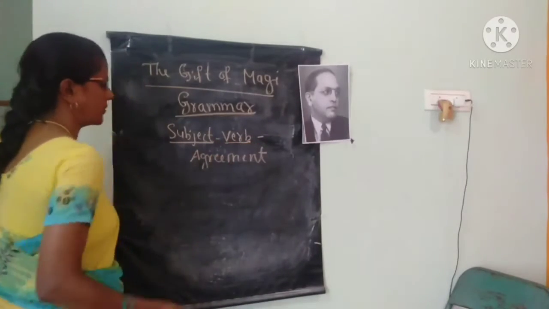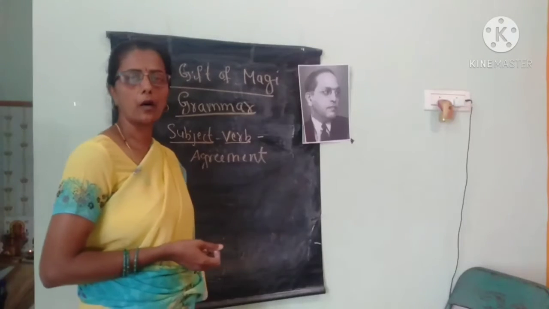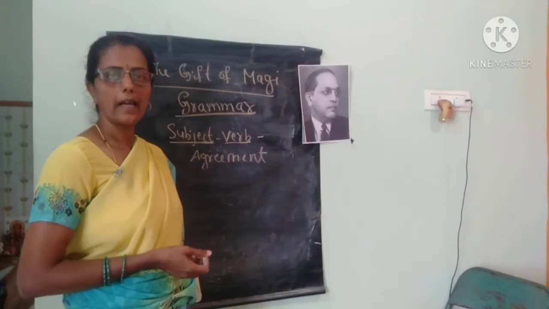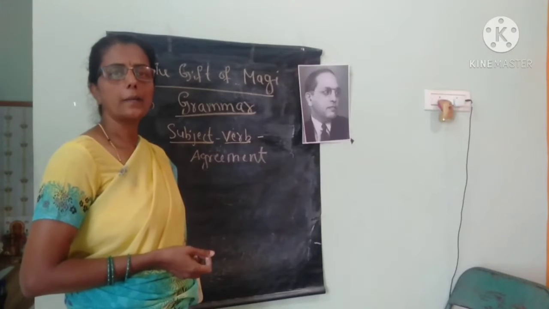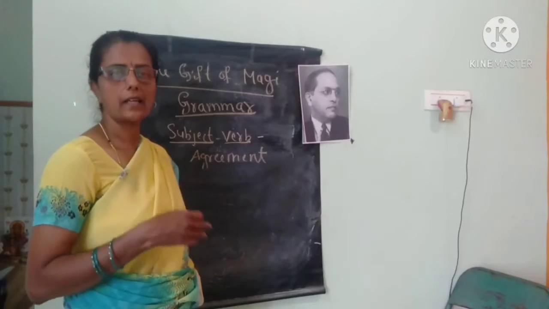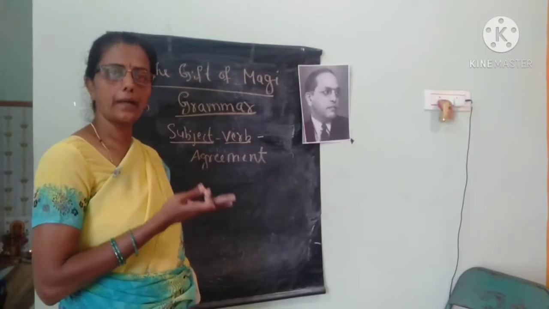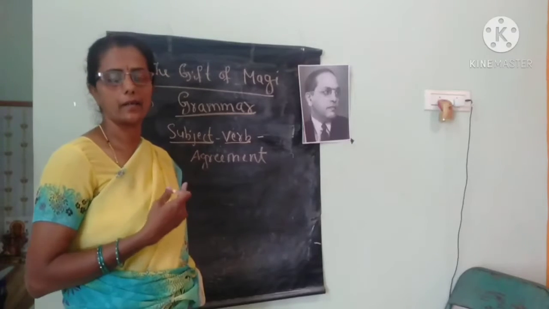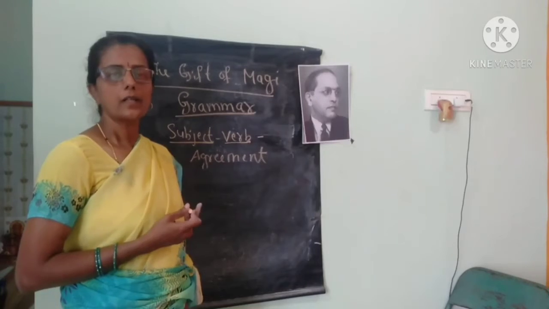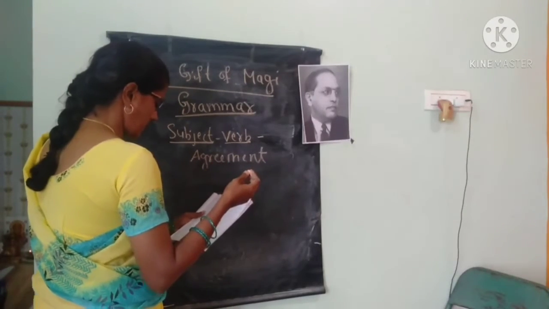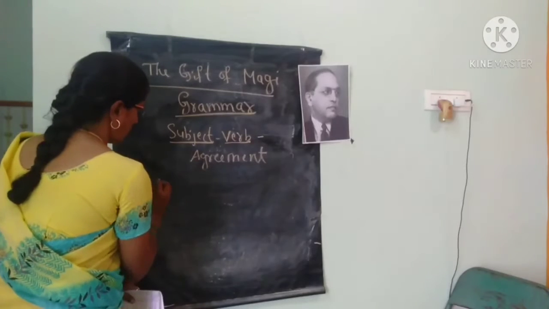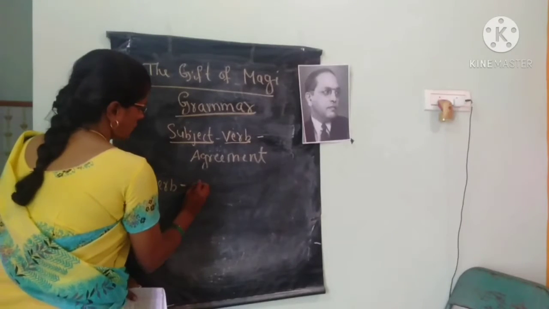Verb means what? You know in parts of speech, noun, pronoun, verb, adverb, 8 parts of speech you learnt, no children? Then what is verb? Verb is an action. Action done by maybe a person, place or animal or anything. So here verb means what children? Action performed by the subject or state of being.